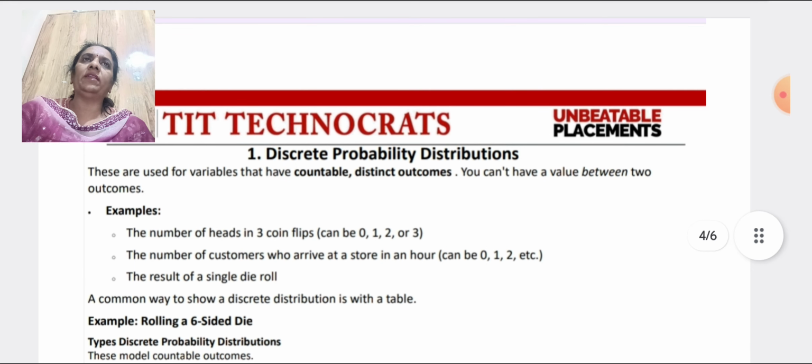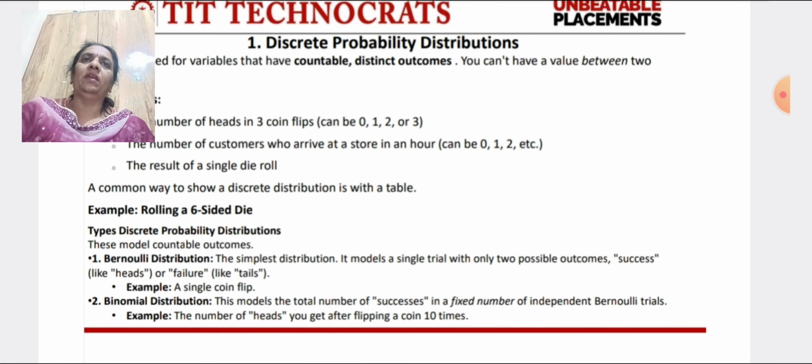Now I am going to define discrete probability distribution. These are used for variables that have countable distinct outcomes. You can't have a value between two outcomes. For example, the number of heads in 3 coin flips can be 0, 1, 2 or 3. The number of customers who arrive in a store in an hour can be 0, 1, 7, 9, etc. The result of a single die roll is also one more example of discrete probability distribution. A common way to show a discrete distribution is with a table. Example, rolling a 6-sided die.